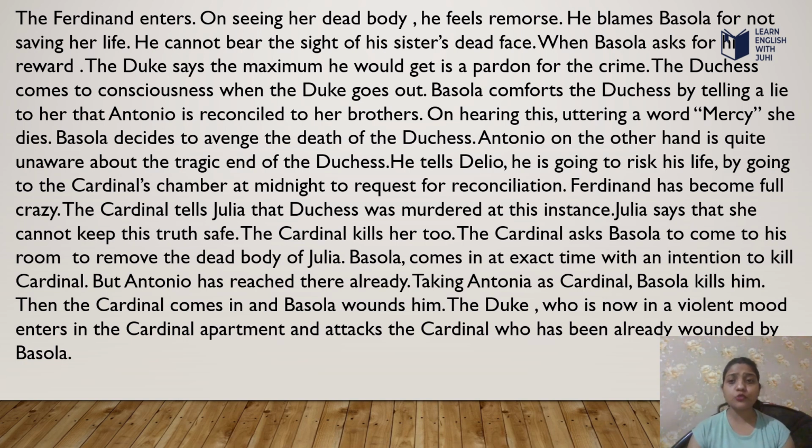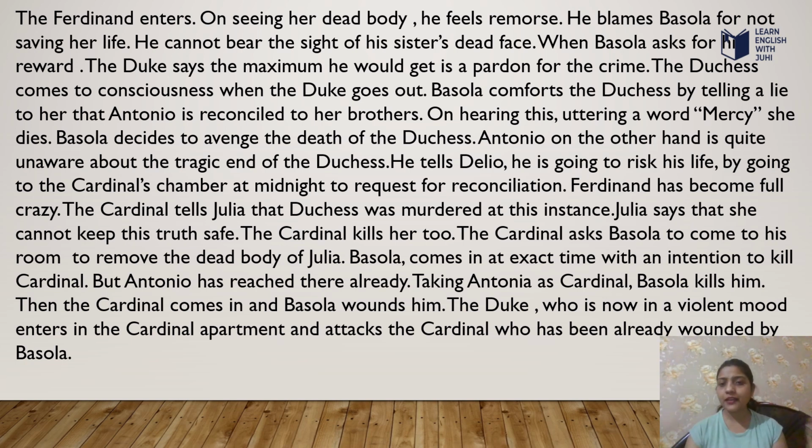The Duchess comes to consciousness when the Duke goes out. Bosola comforts the Duchess by telling her a lie that Antonio is reconciled to her brothers. On hearing this, uttering the word mercy, she dies. Bosola decides to avenge the death of the Duchess.